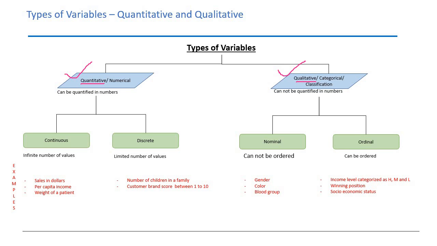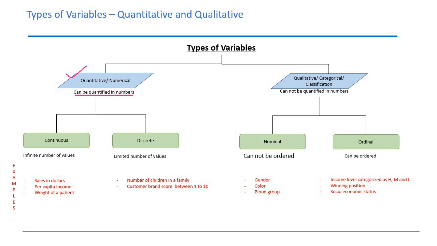Variables can be defined into quantitative and qualitative variables. Quantitative variables are also called numerical variables, and qualitative variables are also called categorical or classification variables. Let's talk about the quantitative variables, which is on the left side. Quantitative variables are those variables which can be quantified in numbers.